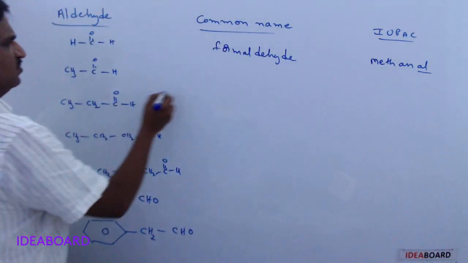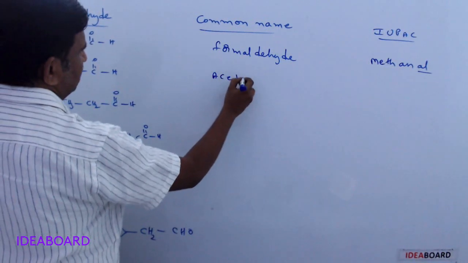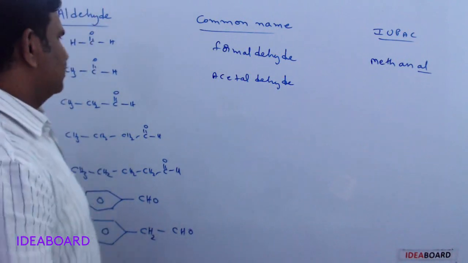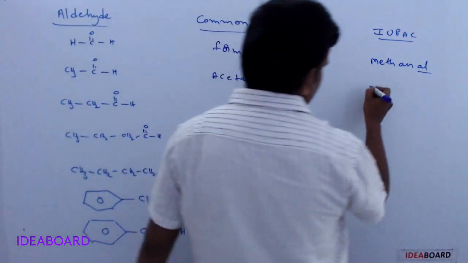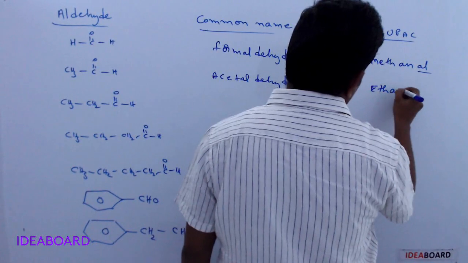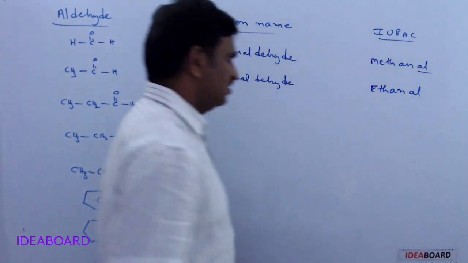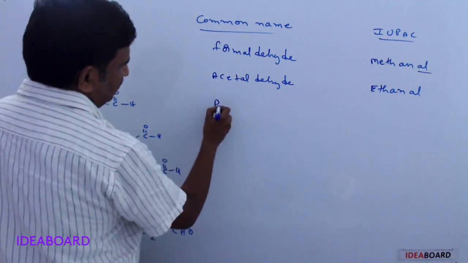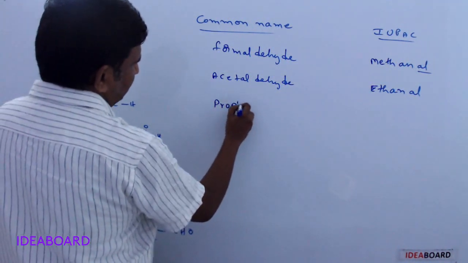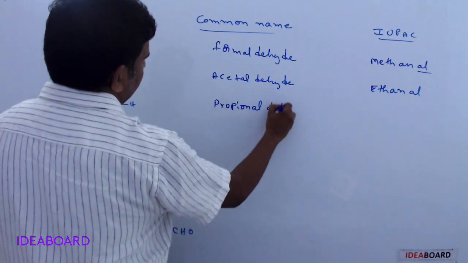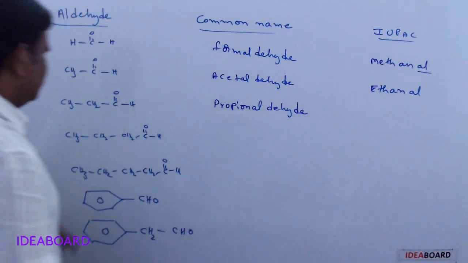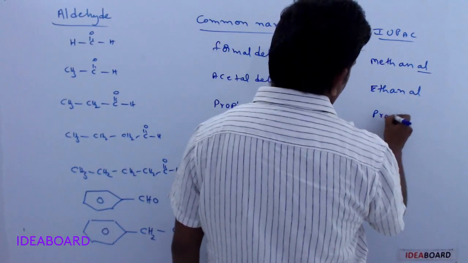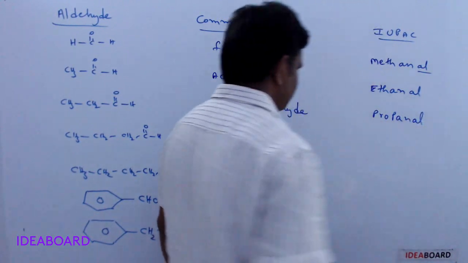Next, two carbon atoms, obtained from acetic acid, so it is called acetaldehyde. The IUPAC name, with two carbon atoms, the root word is eth, an and al, ethanal. Next, three carbon atoms, the common name is propionaldehyde, and the IUPAC name is propanal.